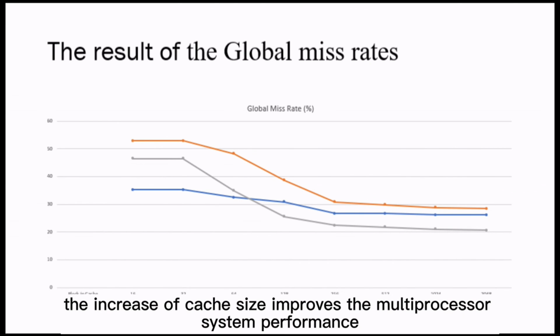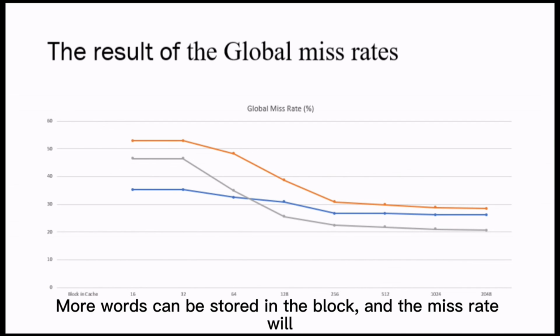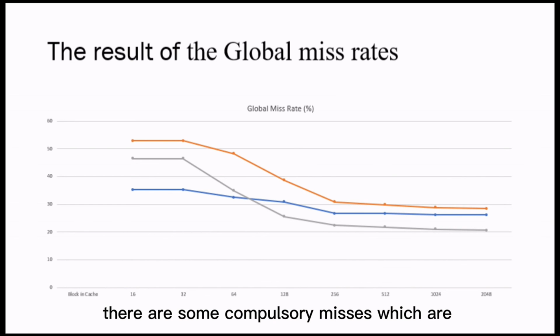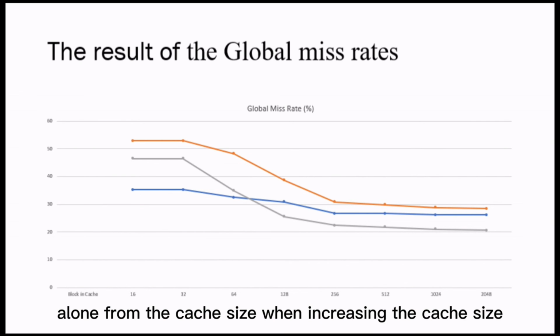Conclusion, the increase of cache size improves the multiprocessor system performance. More work can be stored in the block and the miss rate will be reduced when we increase the cache size or block size. However, there are some compulsory misses which are unaffected by the cache size when increasing the cache size.